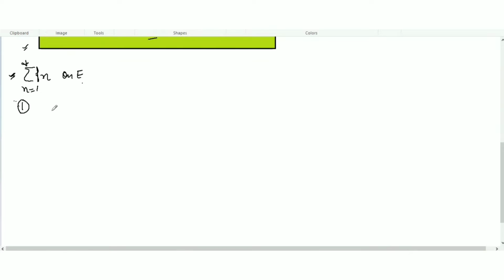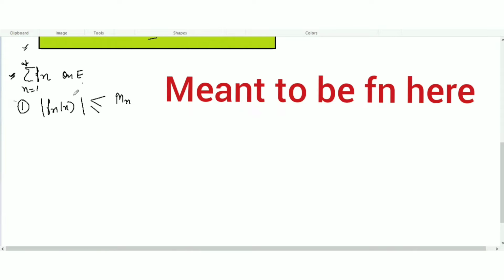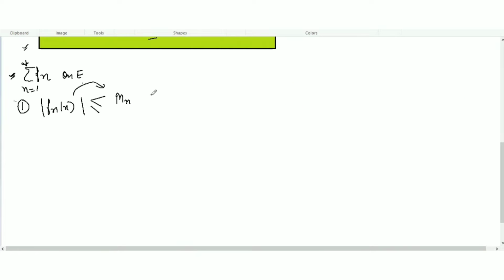First, we will take the absolute value of Fn(x), and we will create Mn from this series. This should be less than or equal to Mn. This is the hypothesis we will take, for all x belonging to E and for all n belonging to the natural numbers.